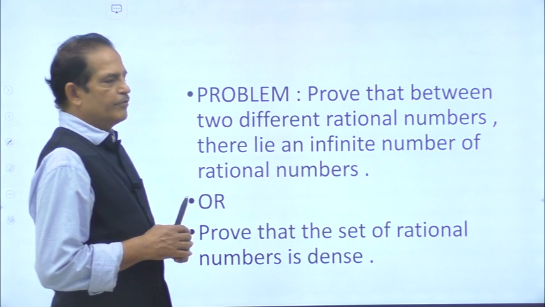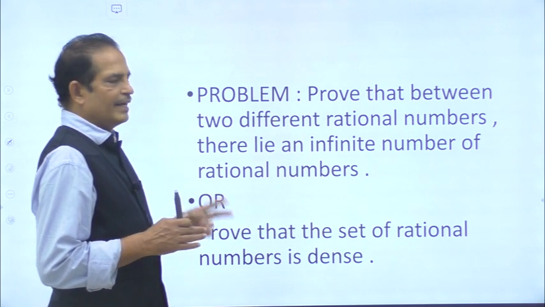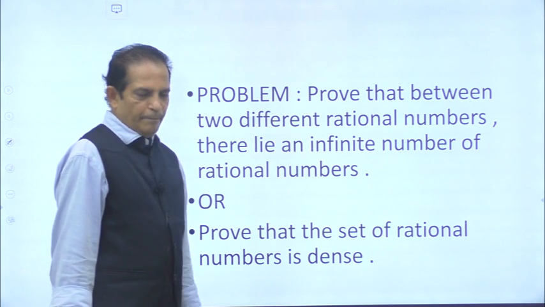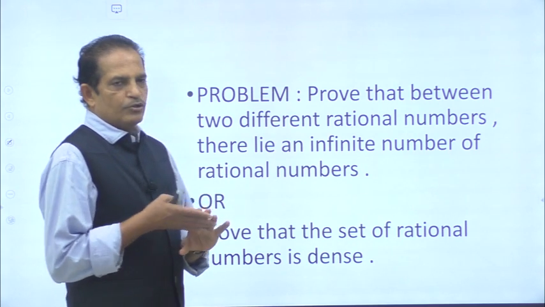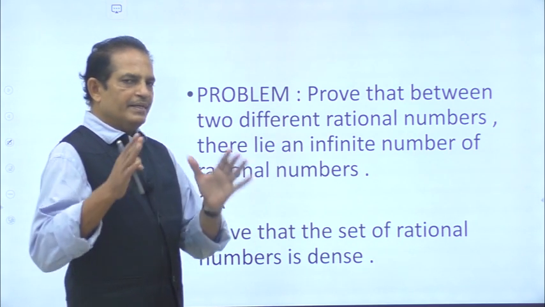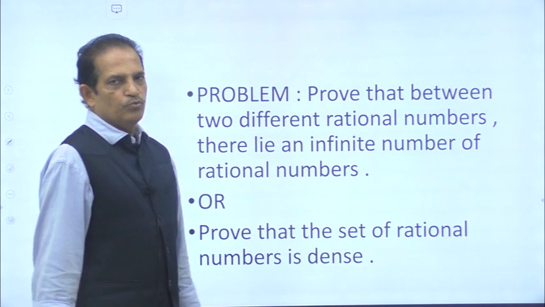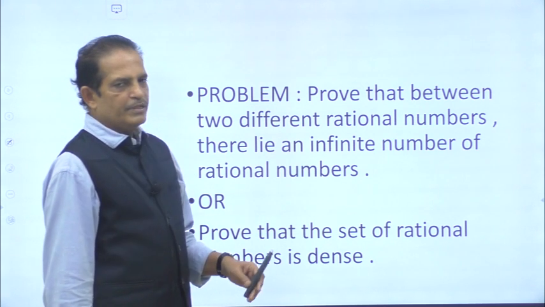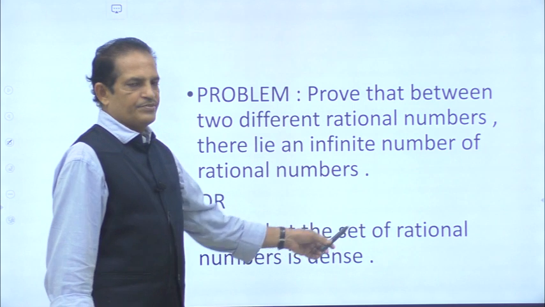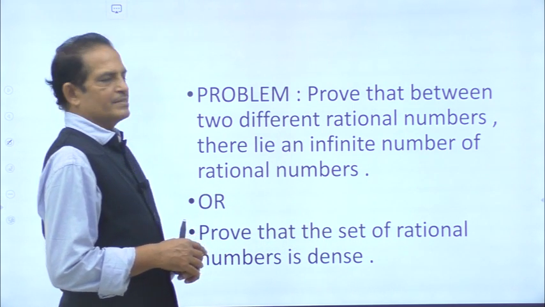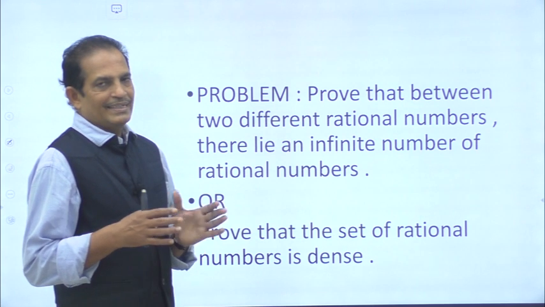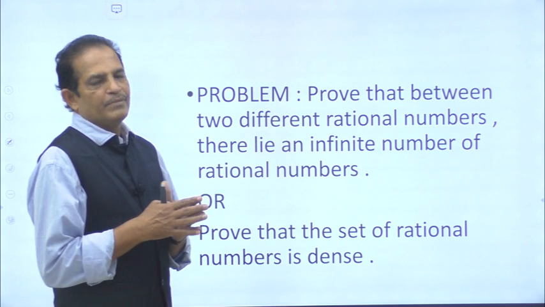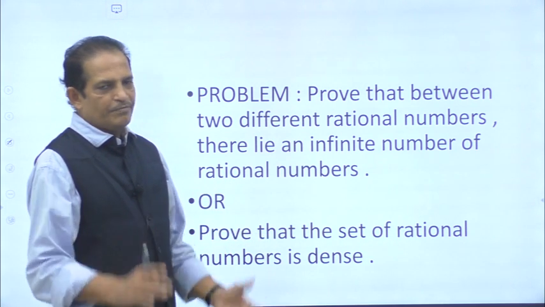Prove that between two different rational numbers there lie infinite number of rational numbers. So here it is a problem, of course, a theorem. Between two different rational numbers there will be infinitely many rational numbers. That is what you are going to prove. Of course, the same statement you can also make like this: prove that the set of rational numbers is dense. Dense means a lot of concentration of numbers. That is nothing but an infinite number of rational numbers.